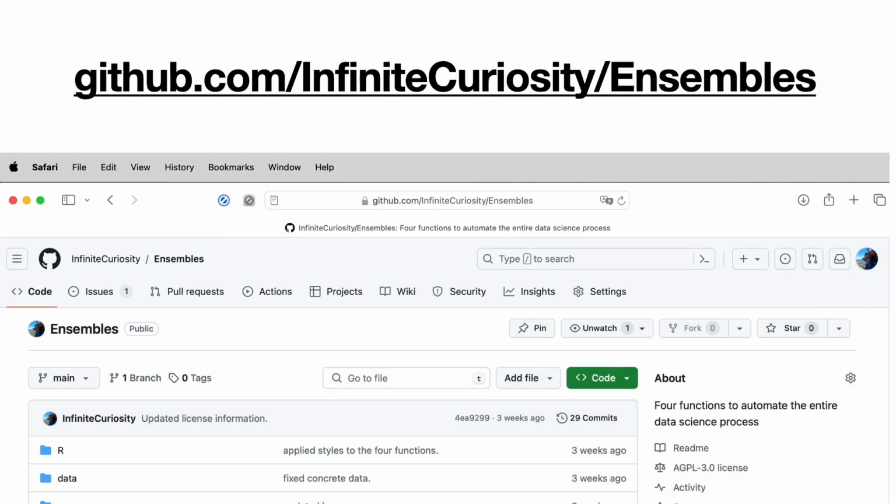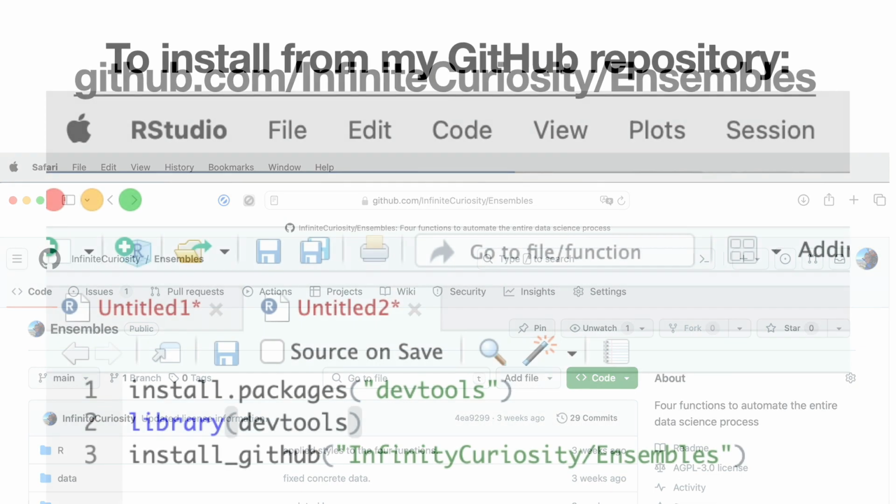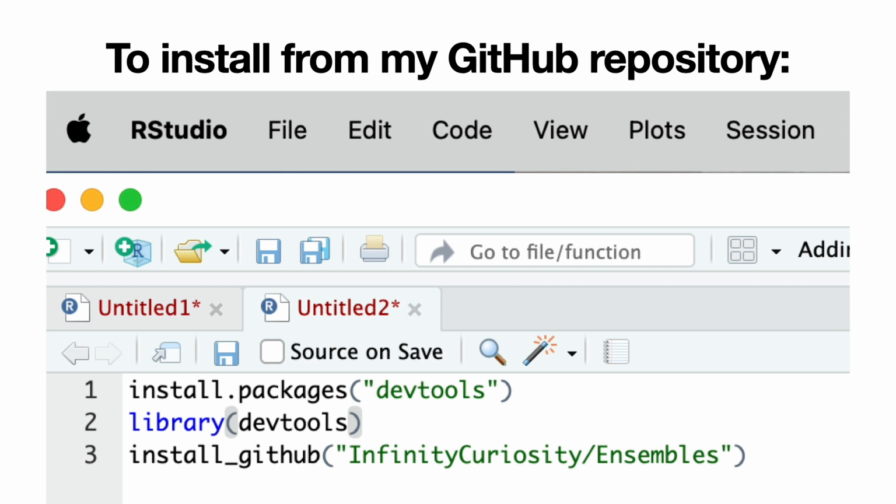So if you're interested, you can download the Ensembles package, which does way more than you've seen in this particular video. But you can download it from that URL or look at it, actually. In order to actually get it, you would have to install it. So here's one way to install it. Install.packages, devtools in quotes, and then load that, and then install_github for the location, and then it will install this on your computer. I'm working on getting it set up so I can get it to CRAN and get it up there, but for now it is on my GitHub repository.